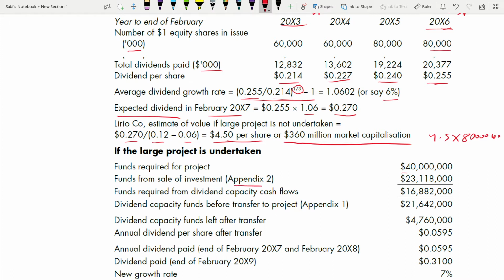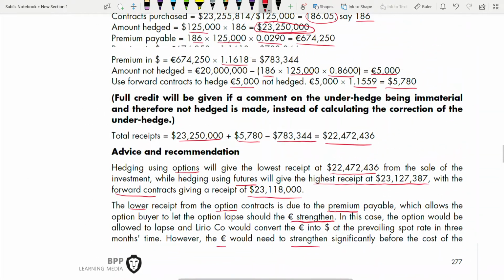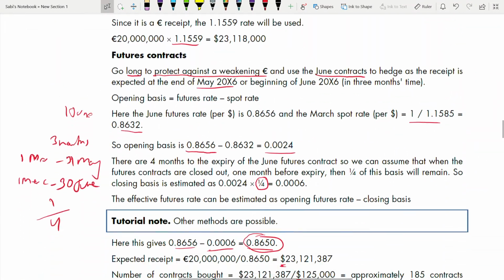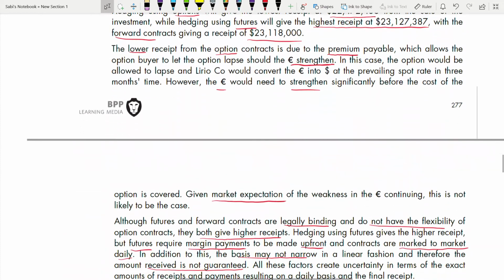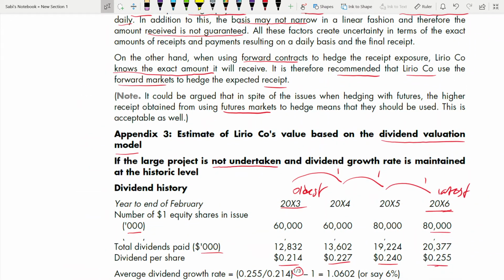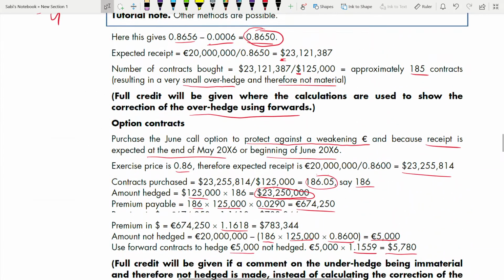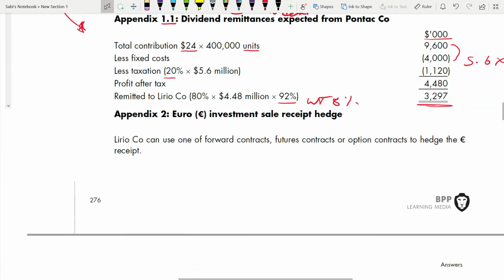You have to refer to appendix 2. Even in the appendix, you have to refer to another appendix. This is not even the main report. So the funds from the sale of investment will be deducted from the funds which you require for the project. Out of that 40 million, part is funded through the sale of investment. So let's go to appendix 2 and see how much we have got. This is appendix 1.1. Appendix 2 is this. Basically they are referring to appendix 1.1, this one.